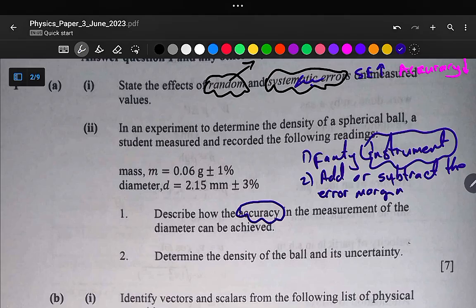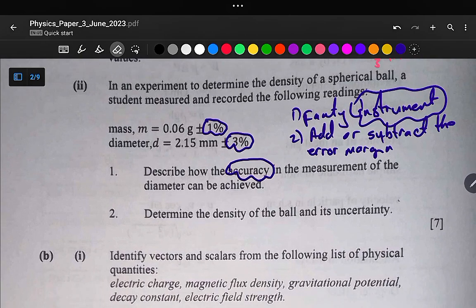For us to increase the accuracy of the measurement, we subtract the error margin because our stopwatch is 1 second ahead. And to correct the systematic error when our measurements are 1 second behind, we add that 1 second. So this is another way of increasing the accuracy of our measurement. If we manage to reduce the fault in our instrument or to add or subtract the error margin, we have managed to increase the accuracy in the measurement of the diameter.